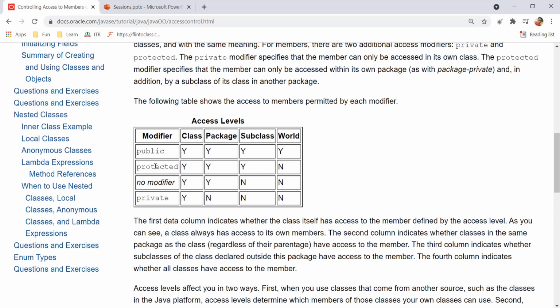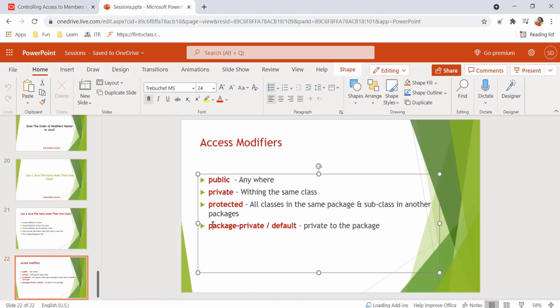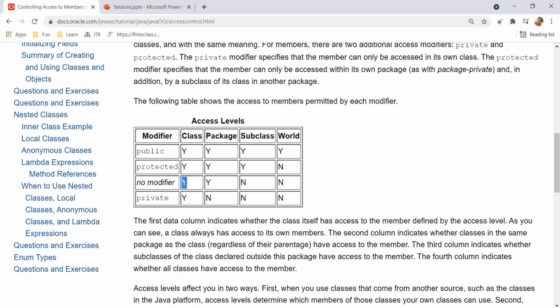If you have something as protected, as we discussed, it will be accessible to the class, to the same package, and to the subclasses. It will not be accessible to the world. If you have no modifier, like this one, package private, which is private to the package, it will be accessible to the class and to the same package. It will not be accessible to the subclasses and to the world. And if we have something as private, then it will be accessible only within the class. So we have no here for all the other three labels, right? So this is the comparison of modifiers and their level of access.